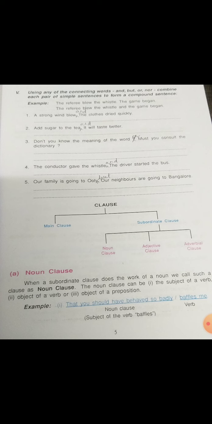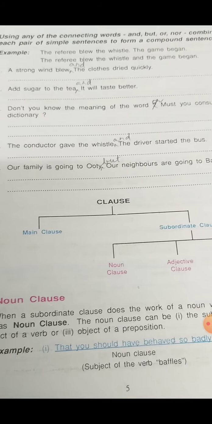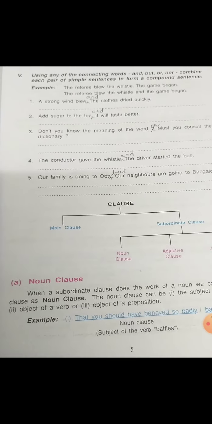The strong wind blew and the clothes dried quickly. So after and you have to use only the small letter. After the connector you have to use the small letter only, not the capital letter. Since after the full stop we must always use the capital, they have given it in the capital letter. But after the connecting words in continuous sentences you must not write in the capital letter except for nouns.